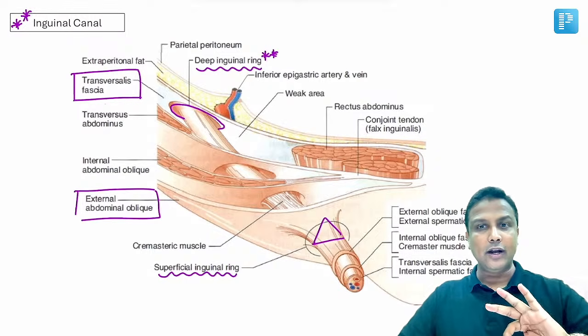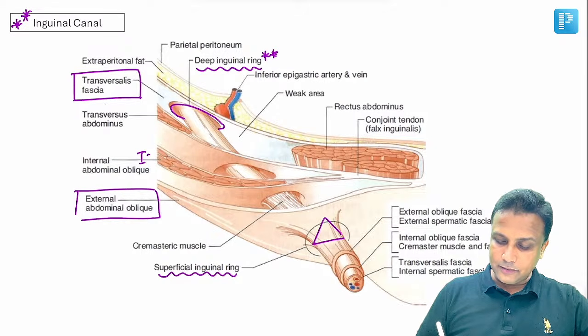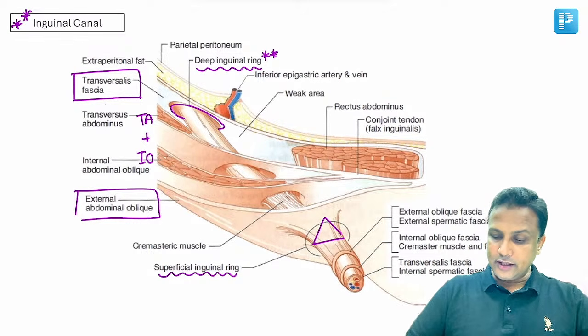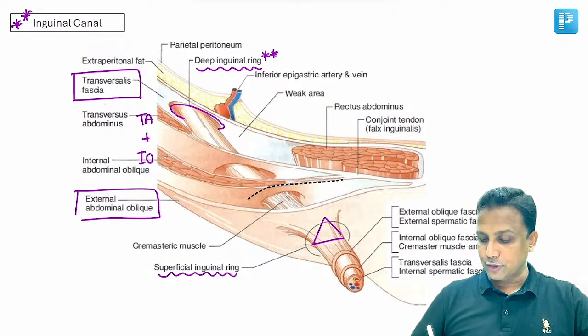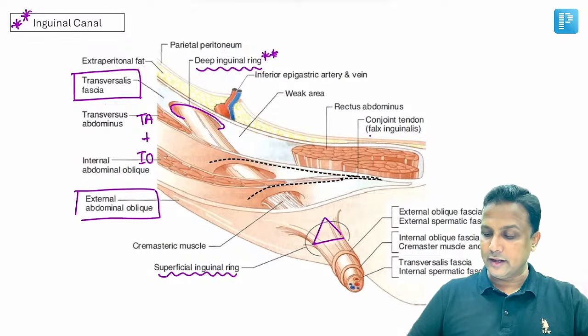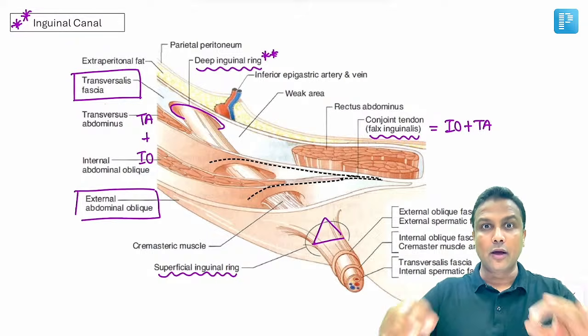So the superficial inguinal ring is present in the external oblique. Now between these two are the internal oblique and transverse abdominis. Join the internal oblique and transverse abdominis, and you can clearly see both of them will be joining together. Together they are going to form a common tendon which is referred to as the conjoined tendon or falx inguinalis, and that will be formed by internal oblique plus transverse abdominis. First, I want you all to remember these 3 points, worth repeating.